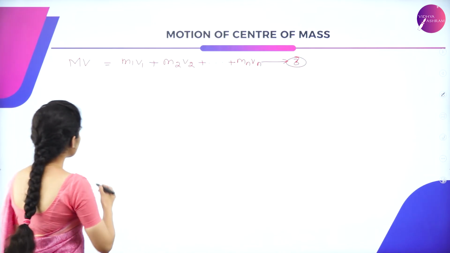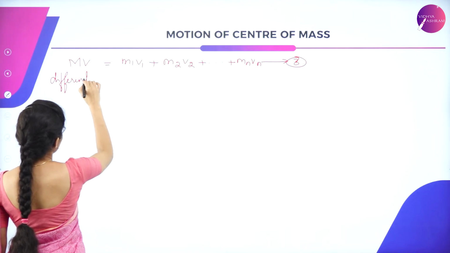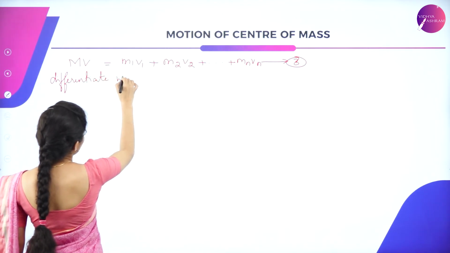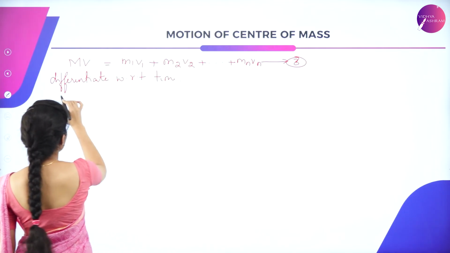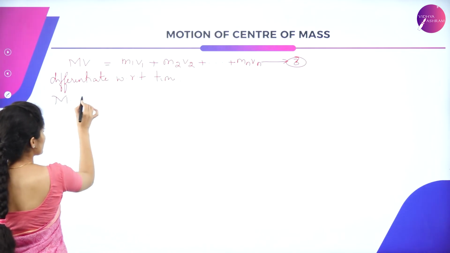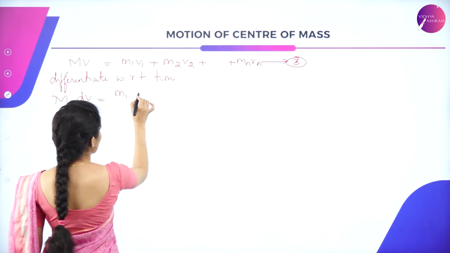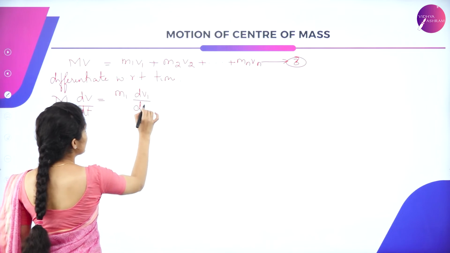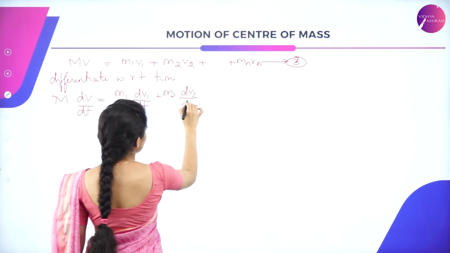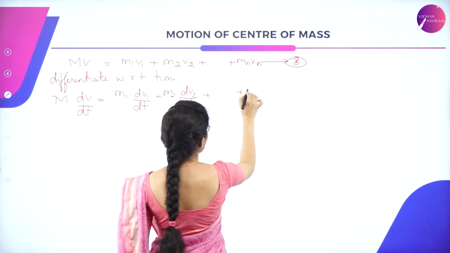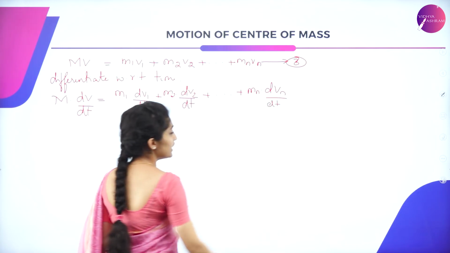Now it can be differentiated again with respect to time. Mass is a constant, so m dv by dt is equal to m1 dv1 by dt plus m2 dv2 by dt, up till mn dvn by dt.